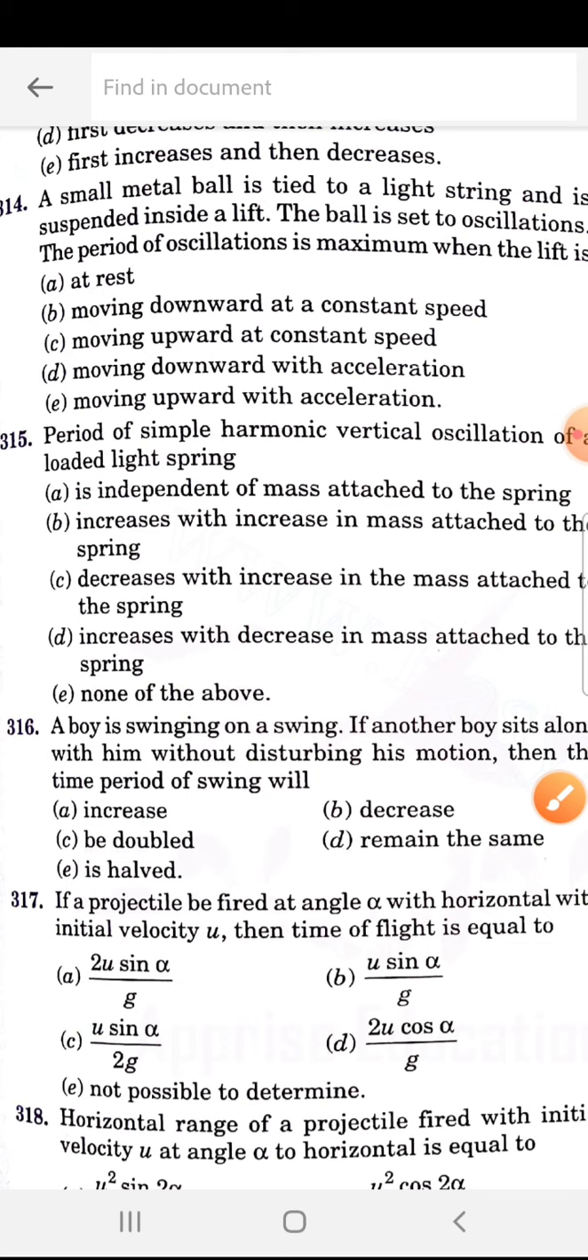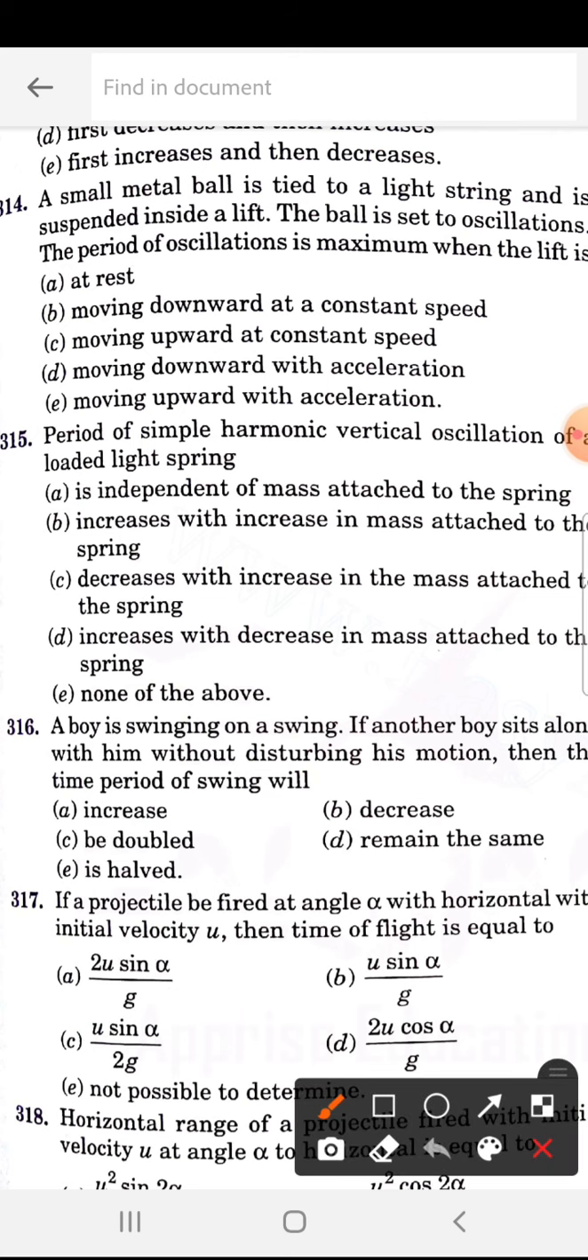A small metal ball is tied to a light string and is suspended inside a lift. The ball is set to oscillate. The period of oscillation is maximum when the lift is moving downward with acceleration. Okay.